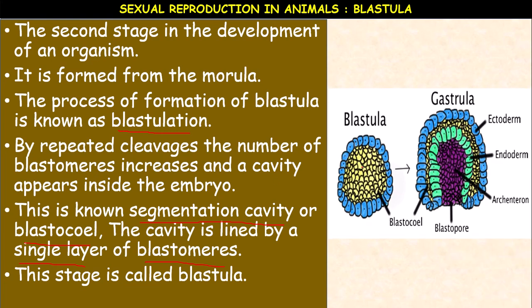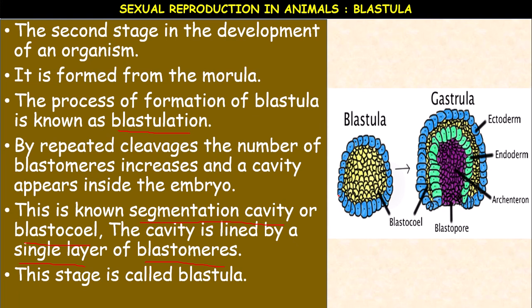The morula develops into the blastula. See, this is the blastocele present in the center, and it is lined by a layer of cells called blastomeres. So first the zygote divides and redivides to form the morula. The morula further undergoes repeated cleavages and increases the number of blastomeres, and they form a cavity called the blastocele, lined by a single layer of blastomere cells.